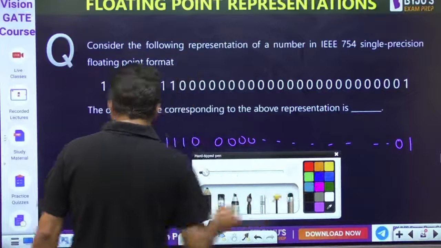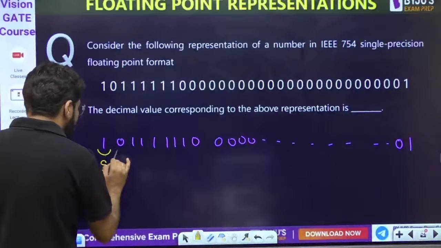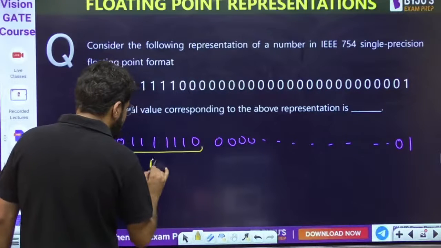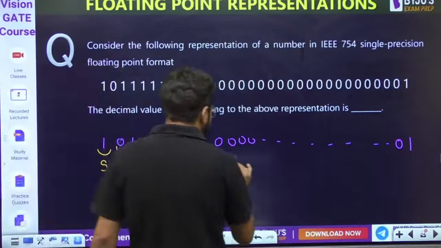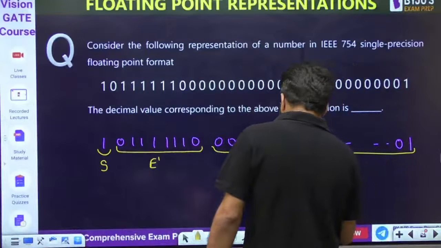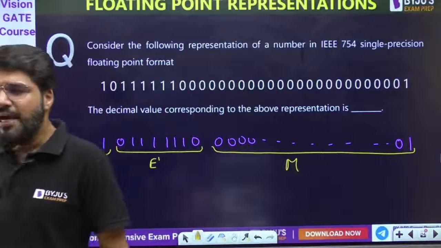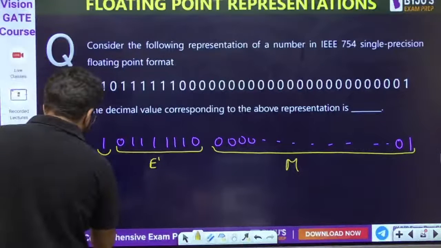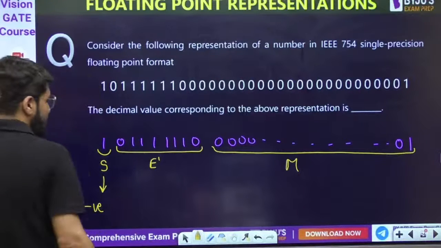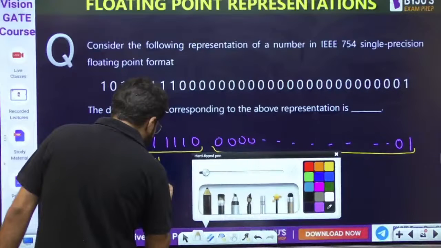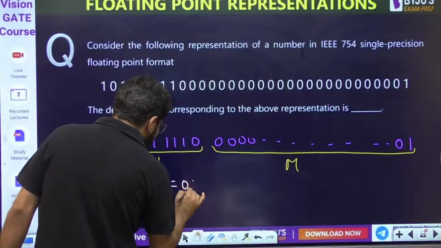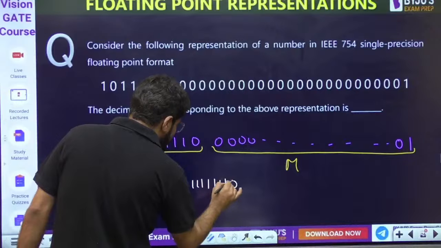Then we know that this is the sign bit, this is the biased exponent E dash part, and this is the mantissa part. Sign bit is again 1 here, meaning that it is a negative number. Now what is the value of E dash? E dash is 0 1 1 1 1 1 0.